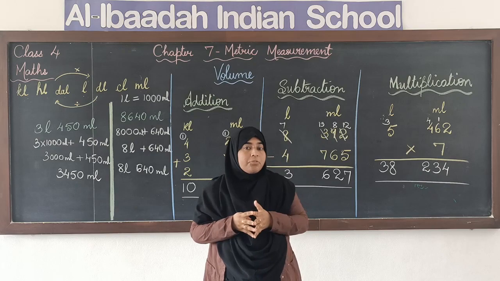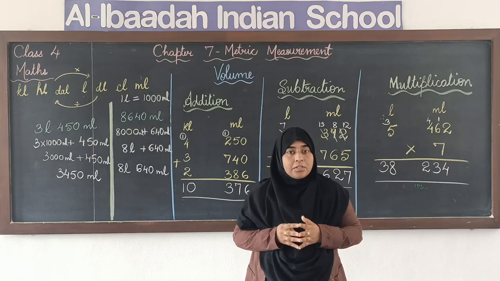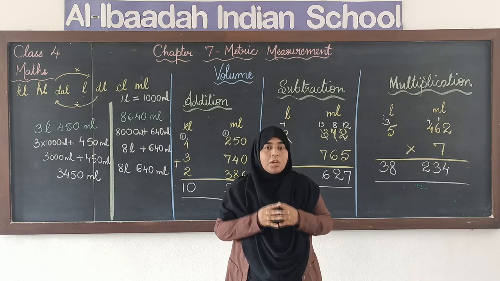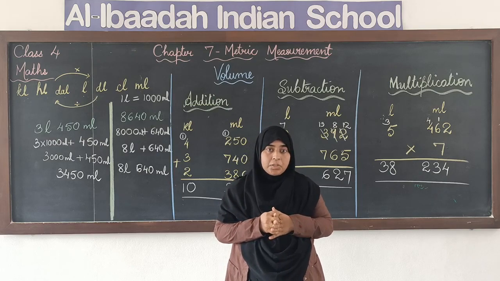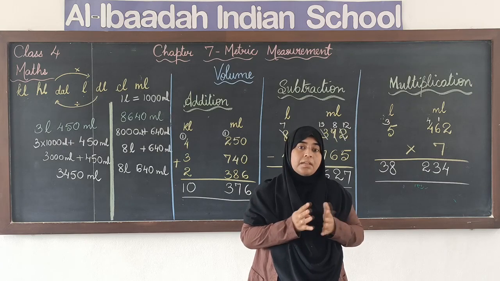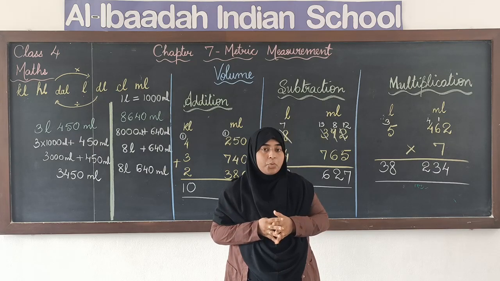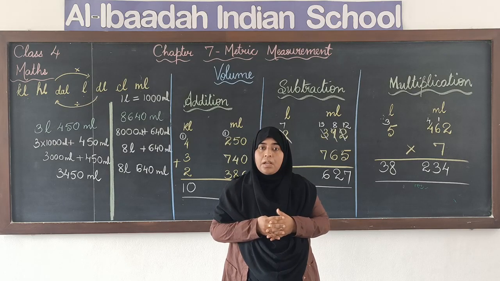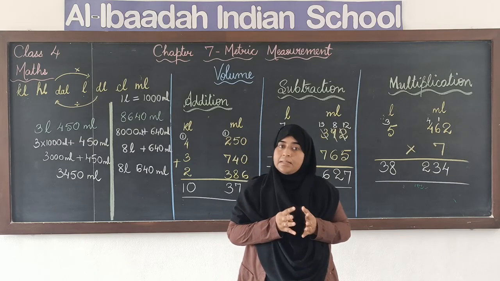The standard unit for length is meter, for weight is gram, and for volume or capacity is liter. If you are measuring length, it will be kilometers, hectometers, decameters. If you are measuring weight, it will be kilograms, hectograms, decagrams and so on. And if you are measuring volume, it will be kiloliters, hectoliters, decaliters and so on.